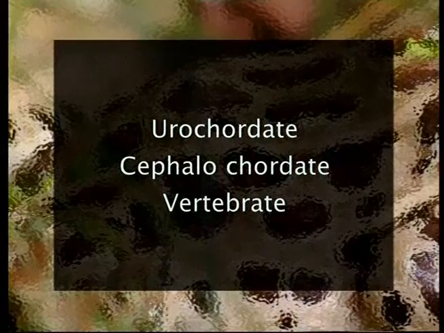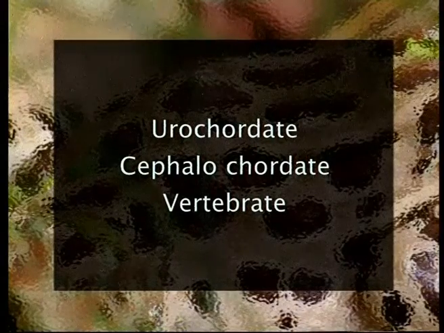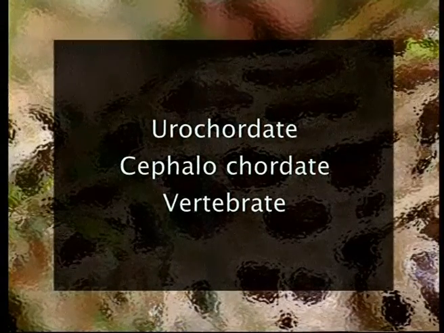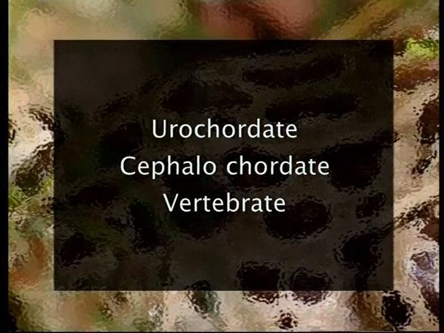There are three major subphyla of the phylum Chordata, which include Urochordata, Cephalochordata and Vertebrata. The first two, that is Urochordata and Cephalochordata, we include among the protochordates. There are 25,000 species of these two subphyla.